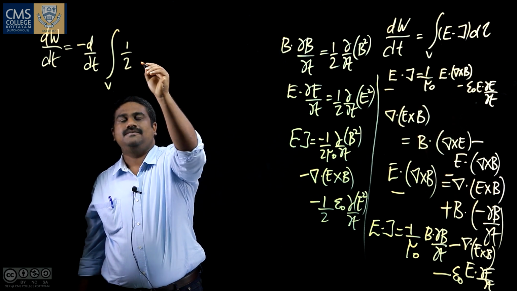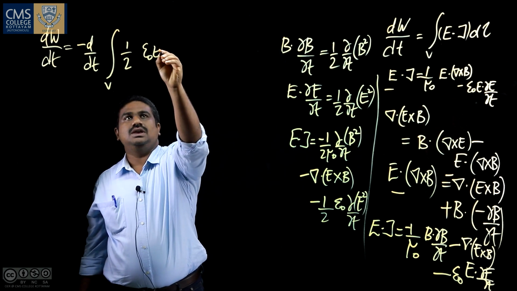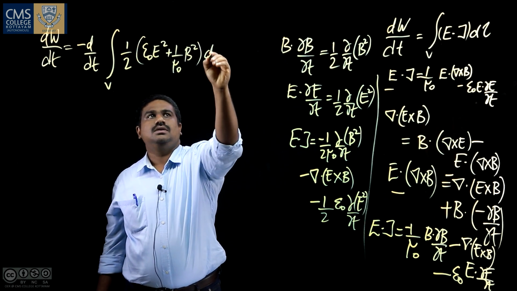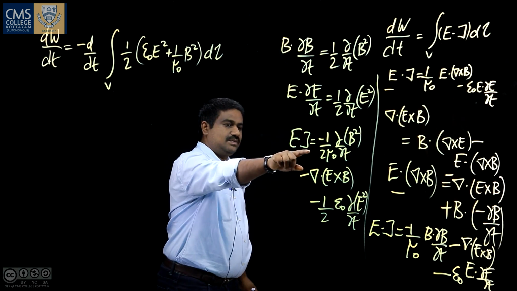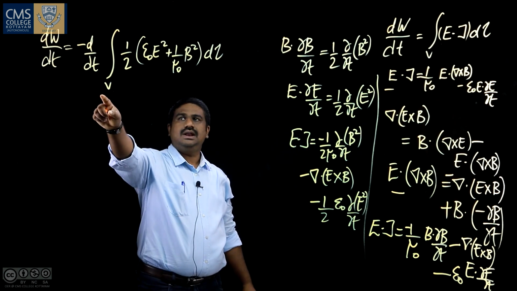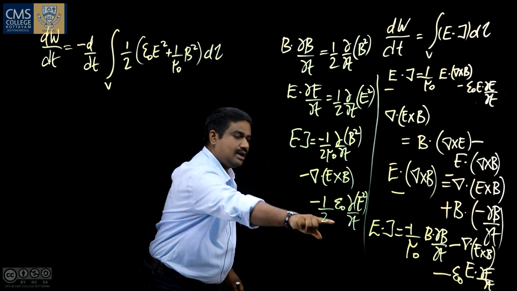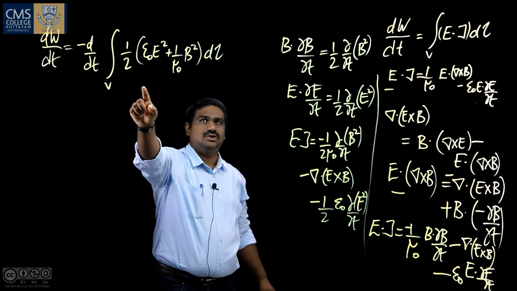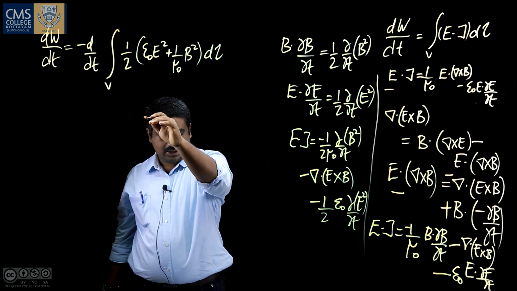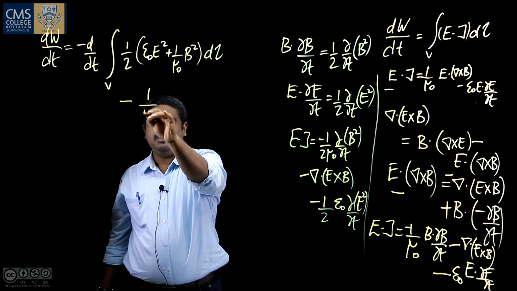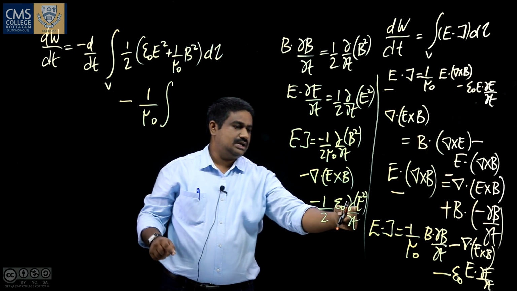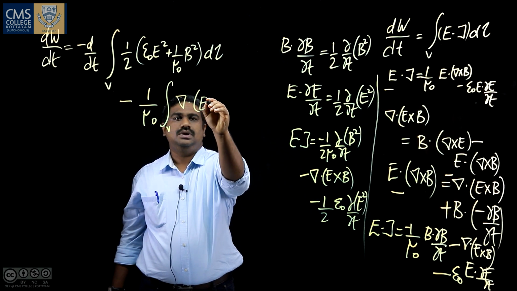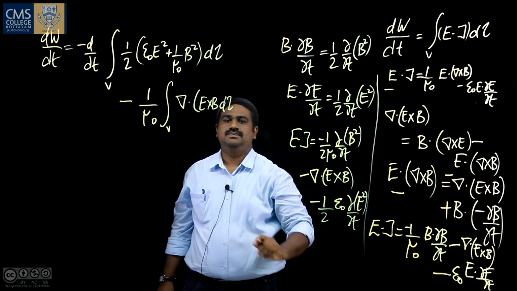integral half epsilon 0 E square plus 1 by mu 0 B square d tau. So, this comes from these two terms, integral half epsilon 0 E square plus 1 by mu 0 B square, half we have taken as common. Then one more term is there, minus 1 by mu 0 integral over volume V del dot E cross B d tau.